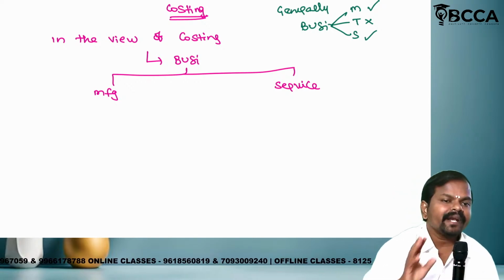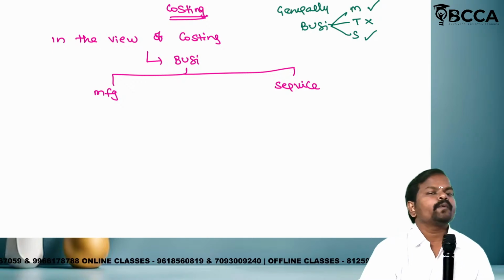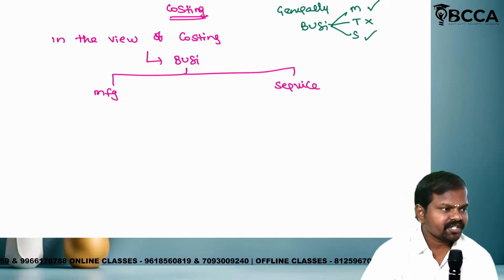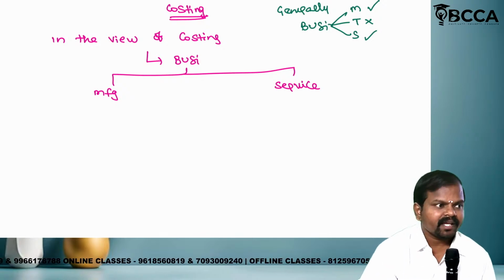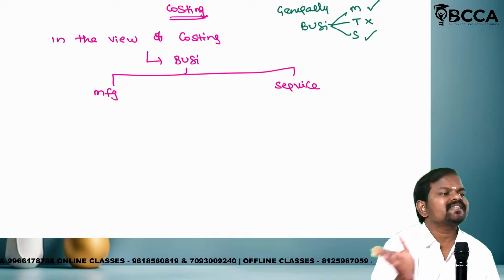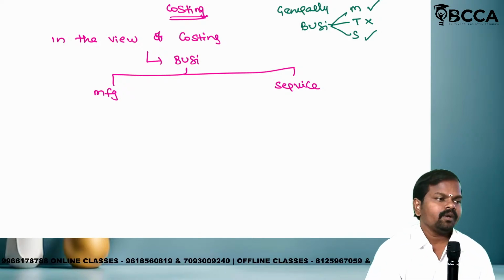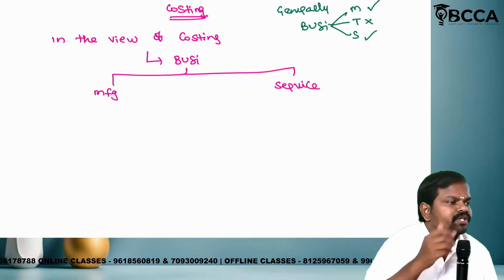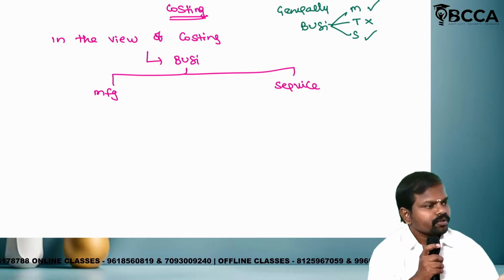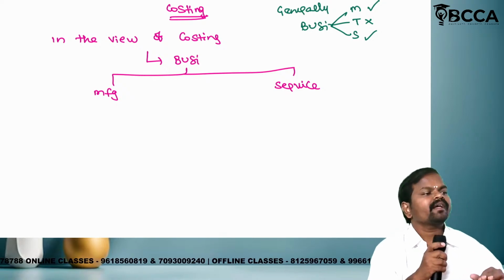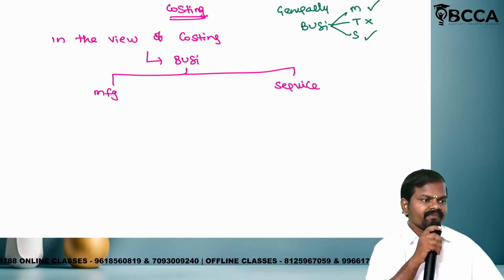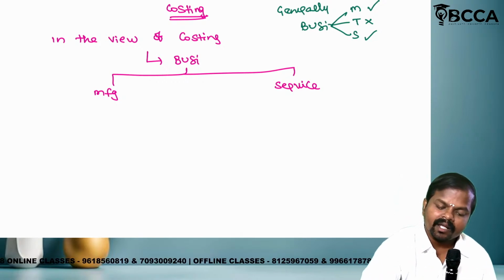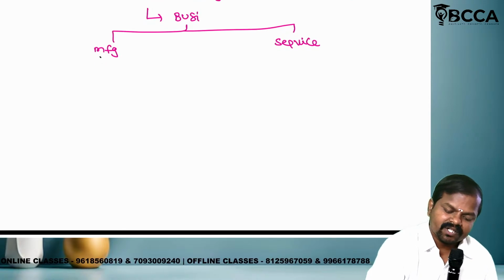Example, transport industry. Example, hotel industry. Example, hospital industry. Is a hospital manufacturing anything? No, they are servicing. They are serving their patients in a better way for their life. Is it clear? Educational institutions. Are they manufacturing anything? No, they are rendering services to the students. Is it clear? Now tell me, when can an entity be referred to as a manufacturing organization?